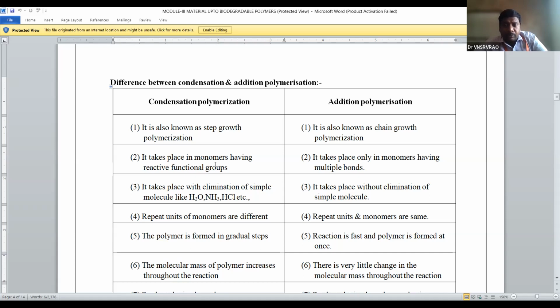In which polymerization are byproducts formed? Condensation polymerization. What are the examples of byproducts in condensation? H2O, NH3, HCl. Water, ammonia, and hydrochloric acid are the substances which are formed as byproducts in condensation polymerization. Okay.